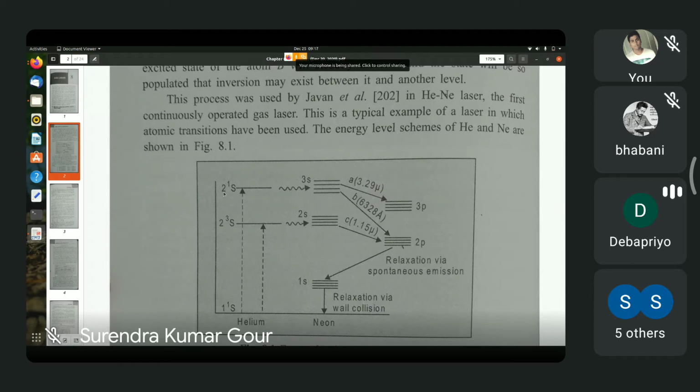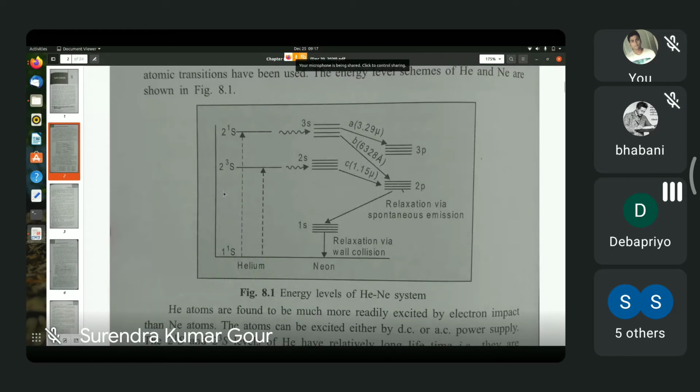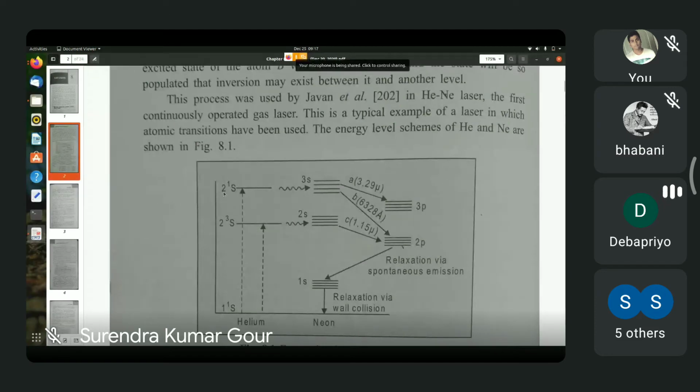In one case, the total angular momentum of the system is equal to 1, and in the other case, the total angular momentum of the system is 0. The level with angular momentum 0 is denoted as 2¹S₀.